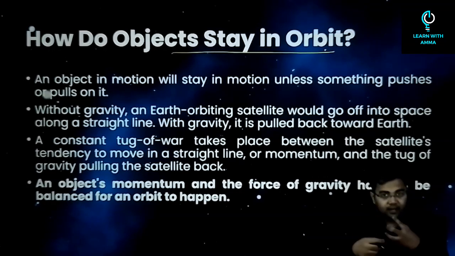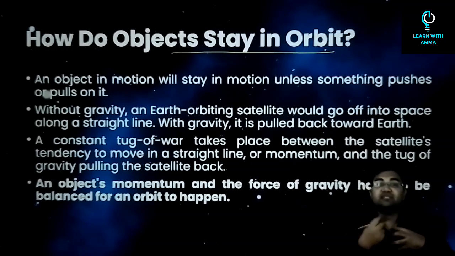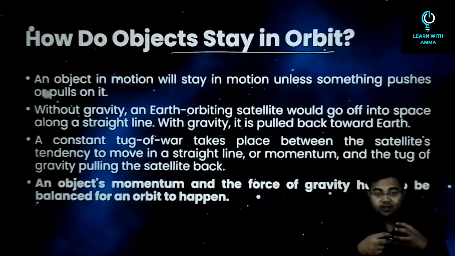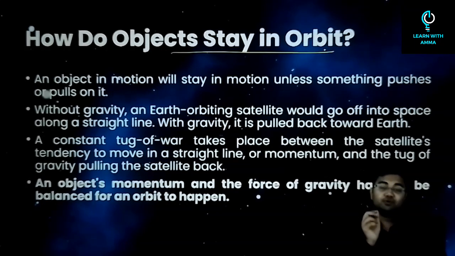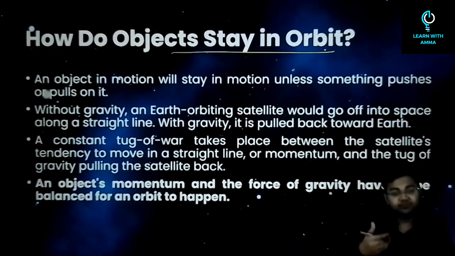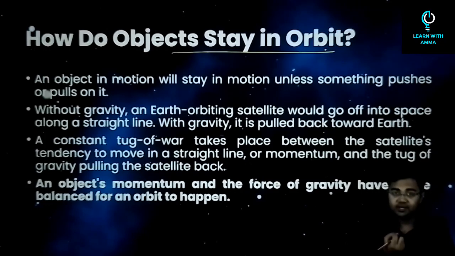How does a moon, let's say for example, keep on orbiting around the earth? The main reason is balance of forces. What we observe is that the forces on the moon, between the earth and the moon, are always balanced. That is, if there is an inward pulling force, there is an outward force as well.